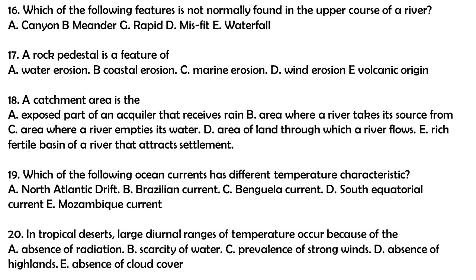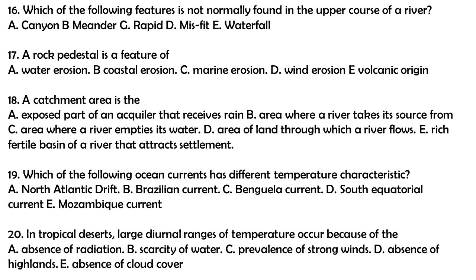Question 19. Which of the following ocean currents has different temperature characteristics? A. North Atlantic Drift. B. Brazilian Current. C. Benguela Current. D. South Equatorial Current. E. Mozambique Current. The answer to this question is C. Benguela Current.